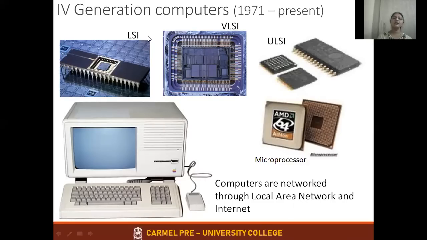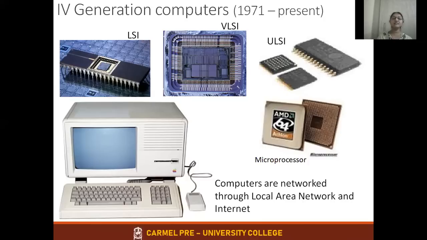VLSI stands for very large scale integration. ULSI stands for ultra large scale integration. What are these? This is nothing but advancement in the IC chip.